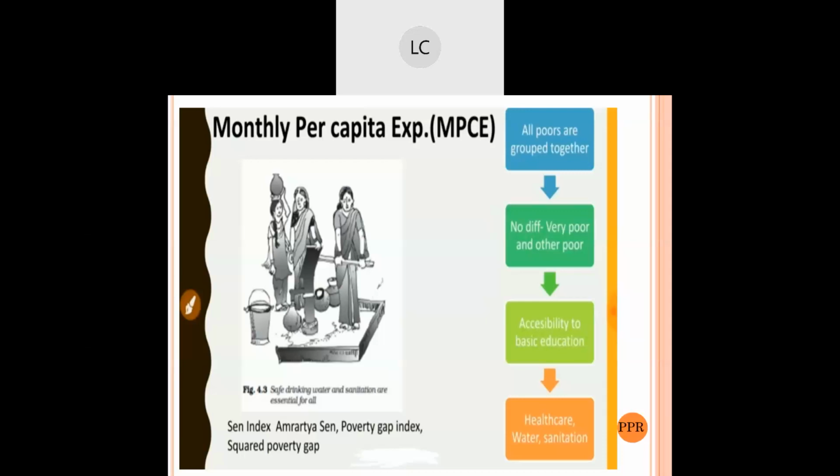Due to the various limitations in the official estimation of poverty, scholars have attempted to find alternative methods. Now these scholars or economists are making attempts to find alternative methods. For instance, Amartya Sen, a noted Nobel laureate, has developed an index known as the Sen Index. There are other tools such as the Poverty Gap Index and Squared Poverty Gap. You will learn these tools in higher classes.